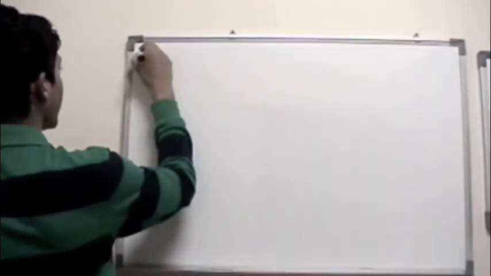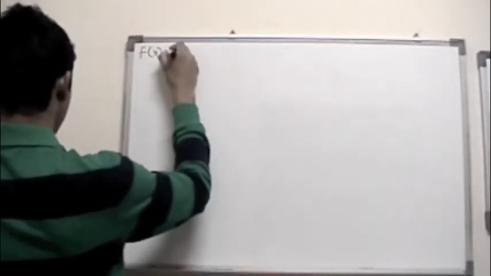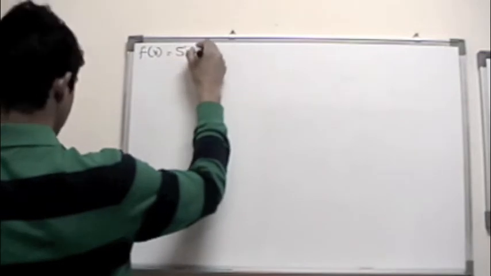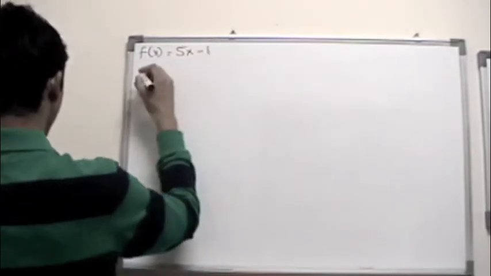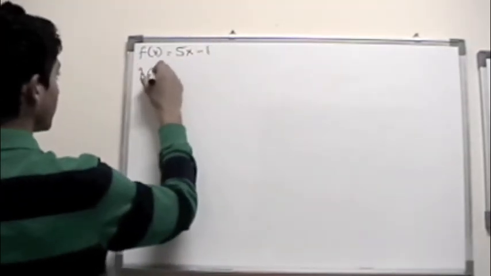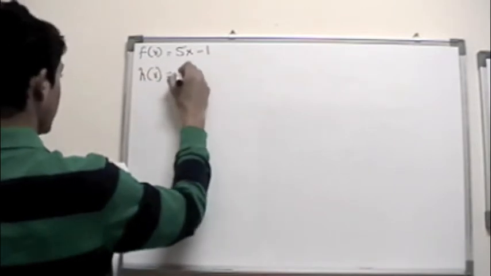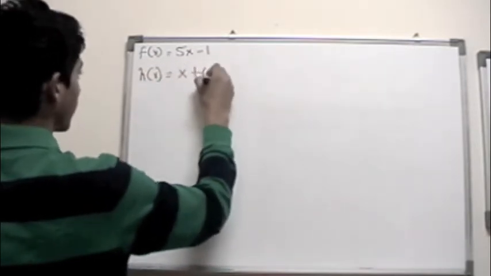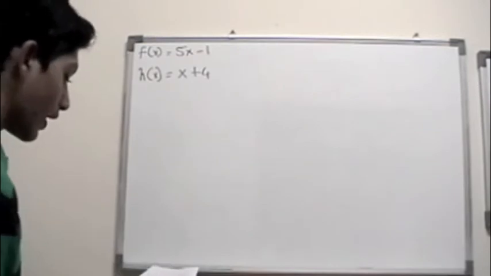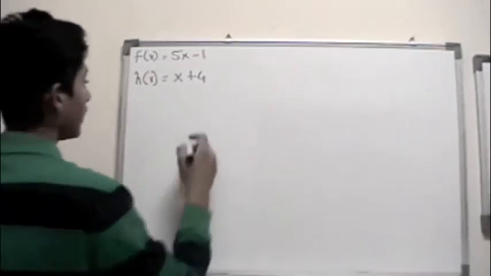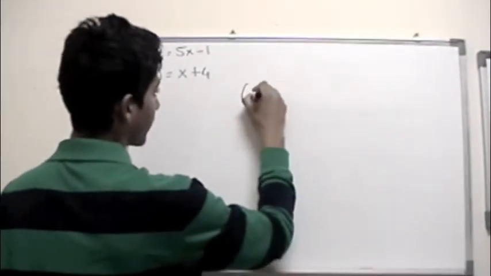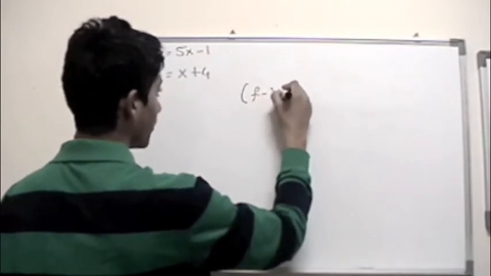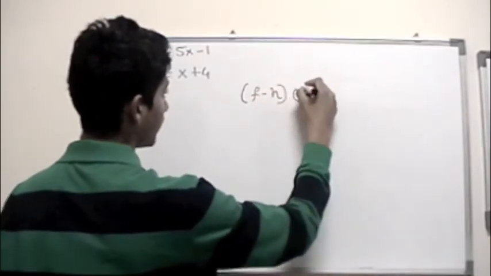Okay, so let's start. Say you have f of x equals 5x minus 1 and h of x equals x plus 4. Now let's say you want to do f minus h of 7.